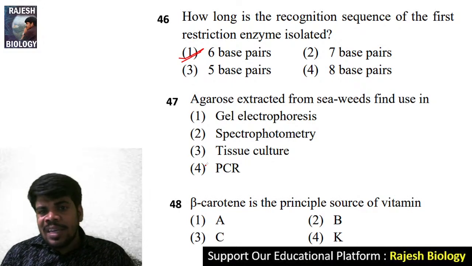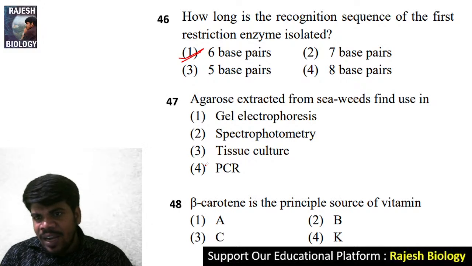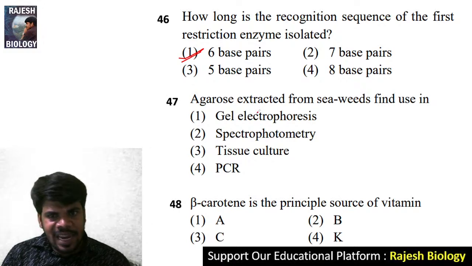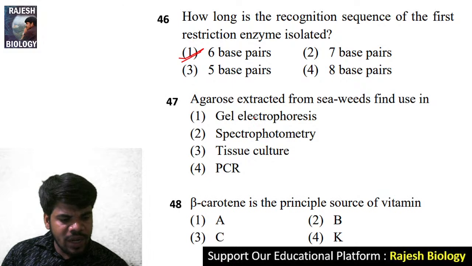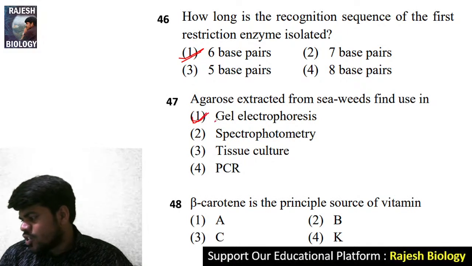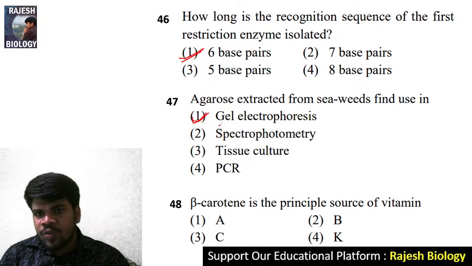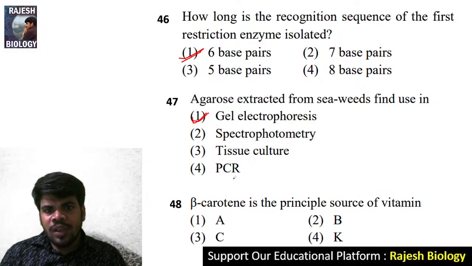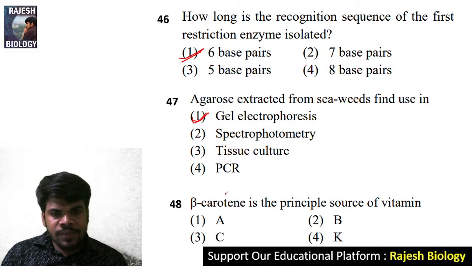47. Agarose extracted from seaweeds finds use in gel electrophoresis or spectrophotometry or tissue culture or PCR. You know, agarose extracted from seaweeds finds use in gel electrophoresis. Agarose gel electrophoresis actually. Okay. Now come to the 48.